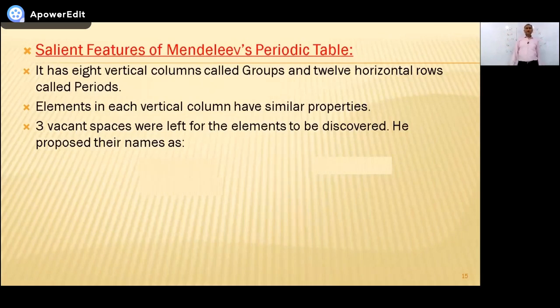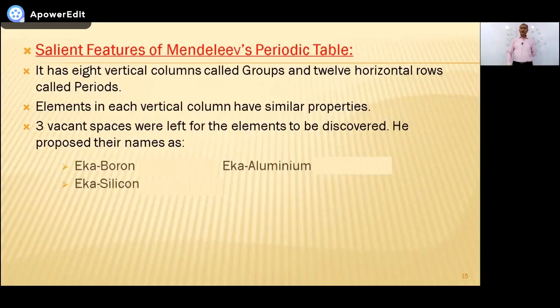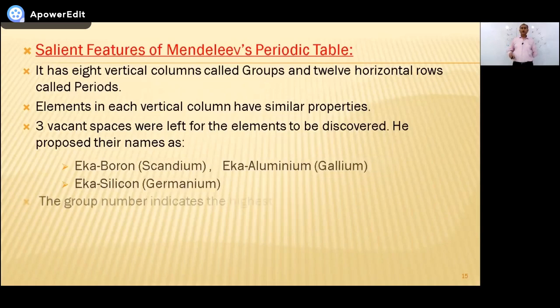3 vacant spaces were left for the elements to be discovered. He proposed their names: Eka boron, Eka silicon, Eka aluminium. Then in his lifetime, these elements were discovered and they had the same properties as predicted by Mendeleev. The element which he called Eka boron has become scandium, Eka aluminium becomes gallium, and Eka silicon becomes germanium.